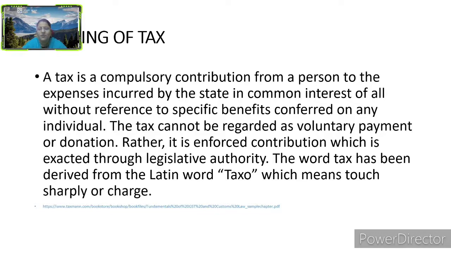Now let us understand the meaning of tax. Here we can understand that the tax cannot be regarded as a voluntary payment. It means if the person wants, if he has the willingness to pay, then he has to pay. No, it is a compulsory charge. If the persons are getting the benefit of all the things, they are liable to pay the tax. So it is compulsory. The persons have to pay the tax compulsorily if they are crossing the limits of the tax.